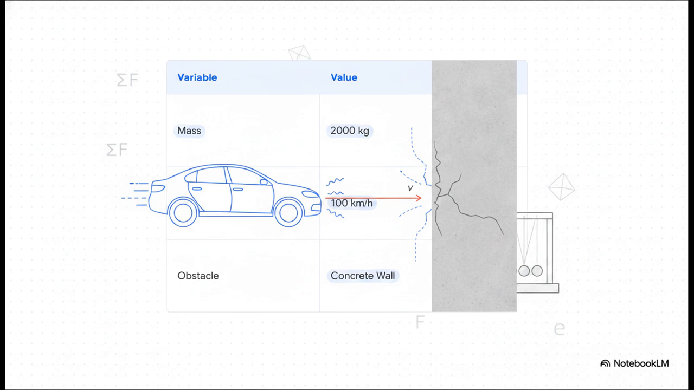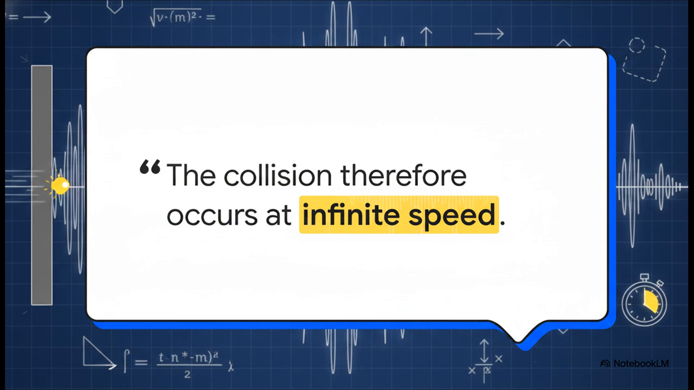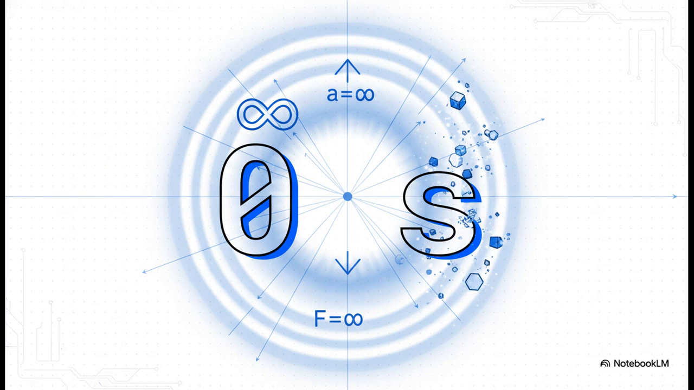Now, what's really interesting about this is an observation from the source material. Because the obstacle doesn't change shape, the collision therefore occurs at infinite speed. Infinite speed sounds like total science fiction, doesn't it? But decoding the math, it makes total sense. Because the wall refuses to yield, the transition time from moving at 100 kilometers per hour to a dead stop is practically zero.